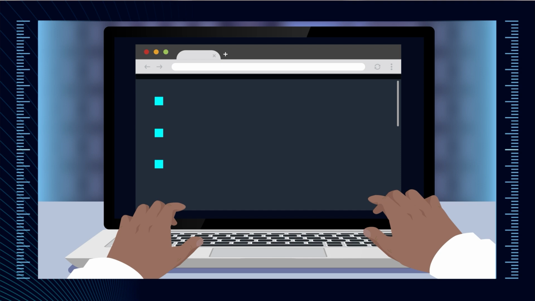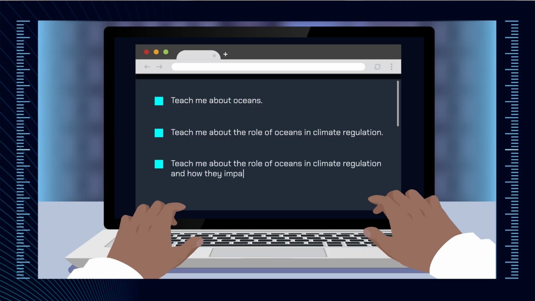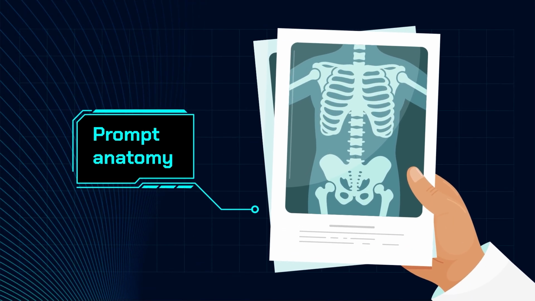Crafting prompts is an iterative process, similar to any other form of writing. The first draft is seldom the same as the final version. You'll likely find yourself creating prompts for data and use cases outside of your expertise. It's okay to start with more generic prompts and refine them as you progress. We'll talk more about the process of creating prompts in another video. Let's talk about the anatomy of prompts.